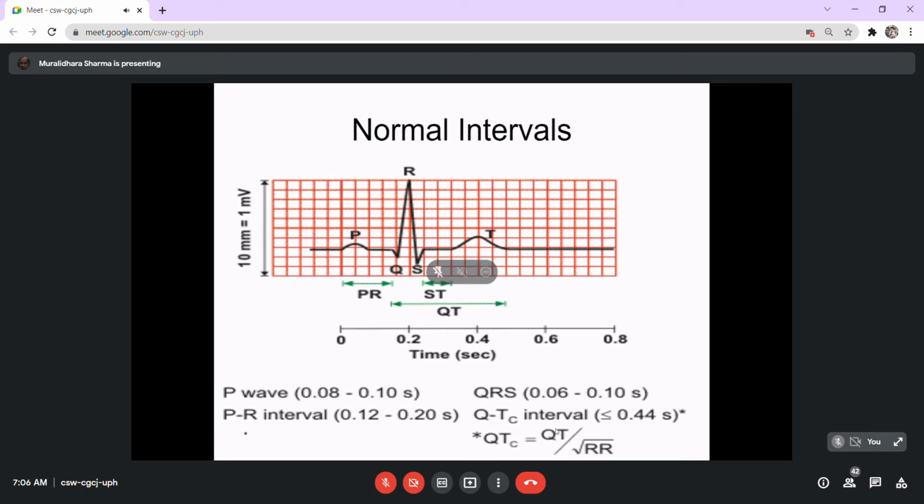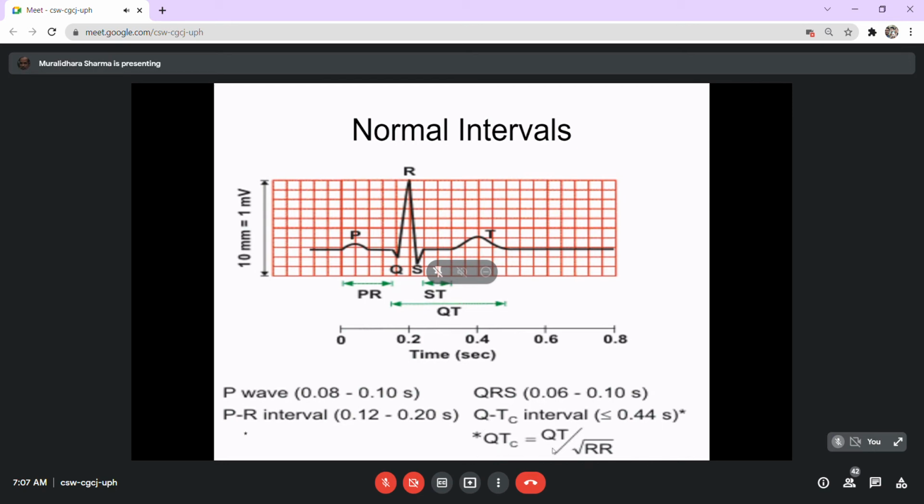In addition to that, you can even have the QTc interval, which is calculated by QT divided by the square root of RR, which is not really necessary. This gives the real time taken for the activation and repolarization of the ventricles. This is usually done by the computer when you have a computerized recording.